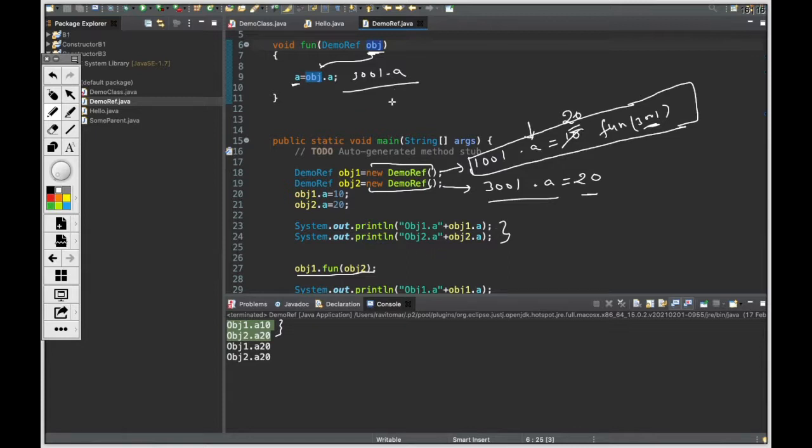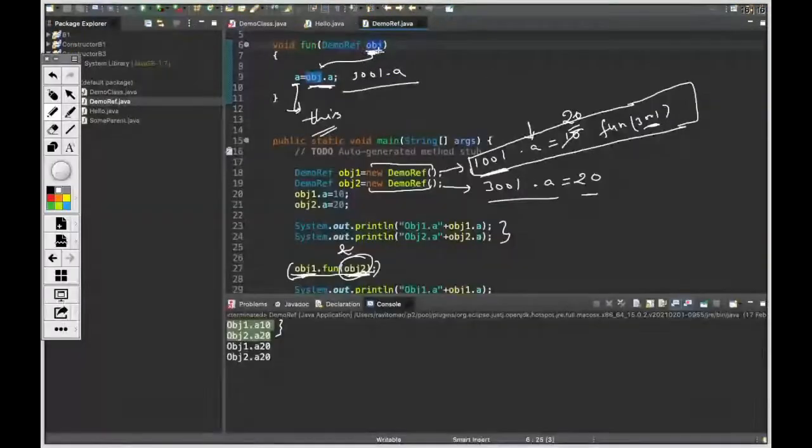If the same kind of thing we had to do in C language, then obviously this was not possible because this is an object through which we are calling. In C language, to send the address of obj2.a, we would be using an ampersand operator. And for this also we would require to somehow access this. So many things are coming here, like this thing, what is working here is this that we are going to discuss today.